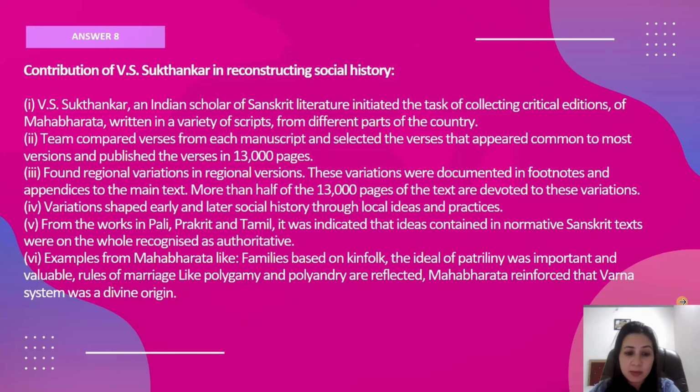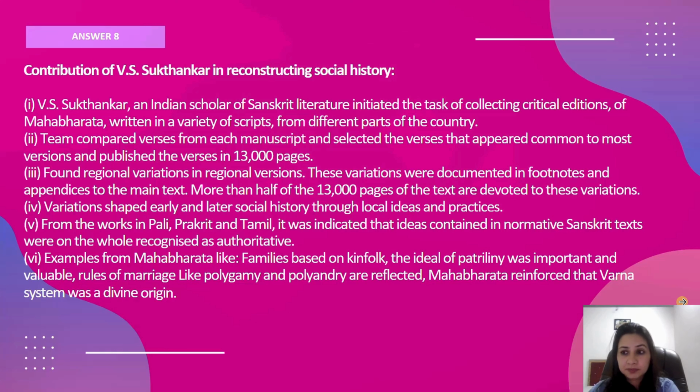Then examples from Mahabharata. Families are based on kinfolk, meaning following the bloodline. The idea of patrilineality was important. Rules related to marriage, polygamy, polyandry, exogamy, and endogamy. And Mahabharata reinforced that the Varna system was of divine origin. Divine origin means that those four Varnas originated from different parts of Lord Brahma.